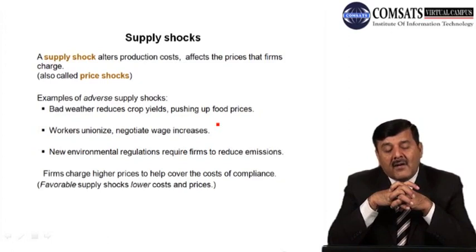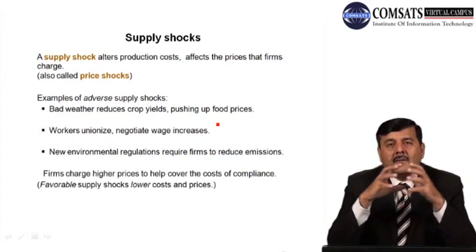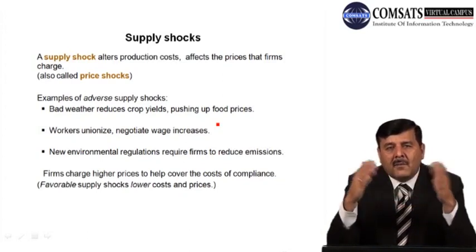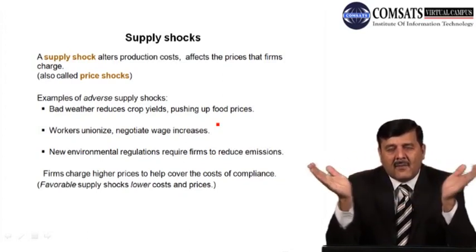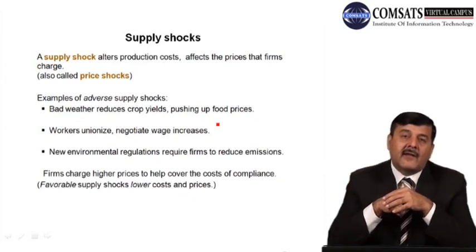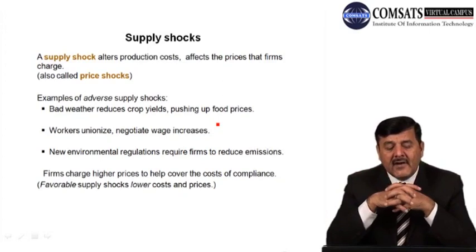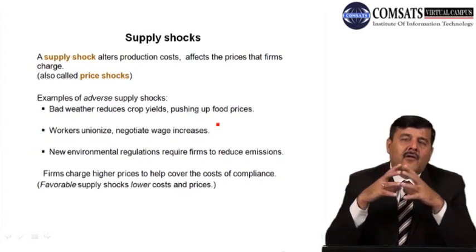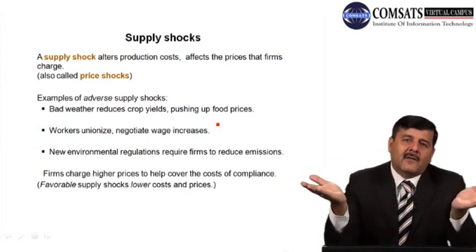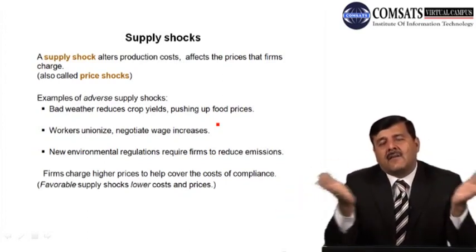There are new environmental regulations requiring firms to reduce emissions, right? So when there are new environmental regulations, तो उससे भी चीज़ों की prices effect हो सकती है, supply effect हो सकती है, and that is known as the supply shock. Now firms charge higher prices to help cover the cost of compliance. Favorable supply shocks lower cost and prices. So there are favorable supply shocks and adverse supply shocks.